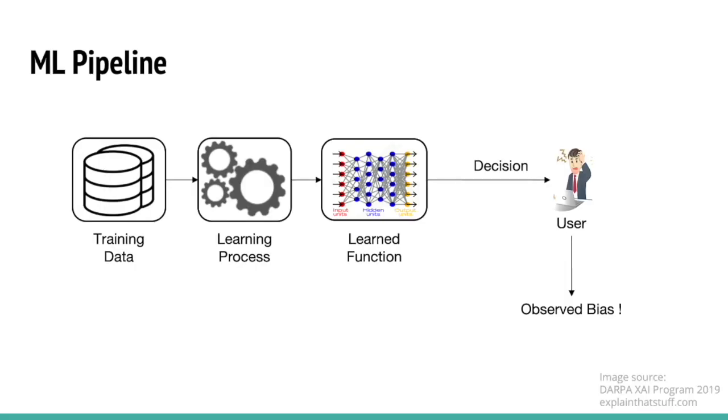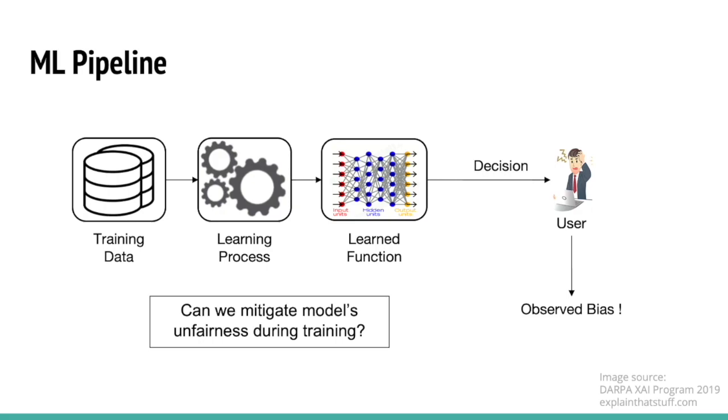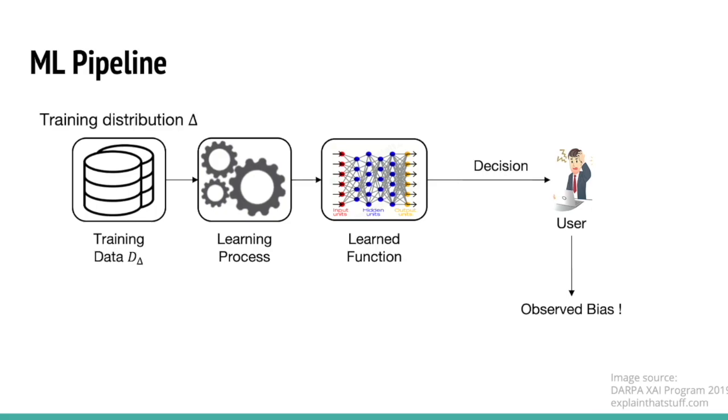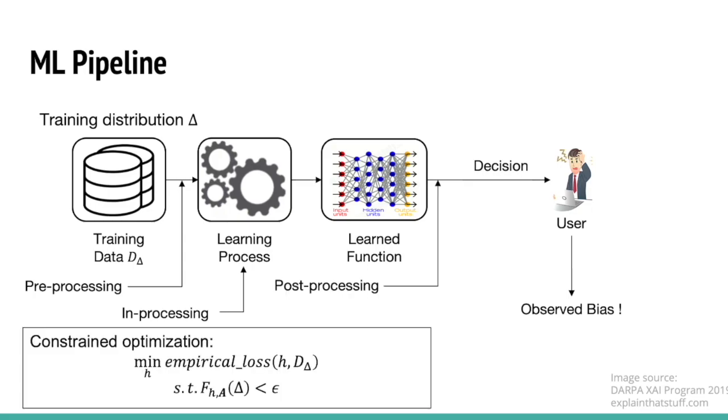Now going back to the ML pipeline, now that we have this fairness query to evaluate models' unfairness, we may wonder, can we audit or further mitigate models' unfairness during the model's training? There are mainly three kinds of existing algorithmic fairness techniques that try to train a fair model: pre-processing, in-processing, and post-processing. Especially for the in-processing algorithms, we can obtain this constrained optimization problem, where we try to minimize the empirical loss, which penalizes the misclassification cases. And we have the fairness constraint here to ensure that the model is fair on the training distribution delta.